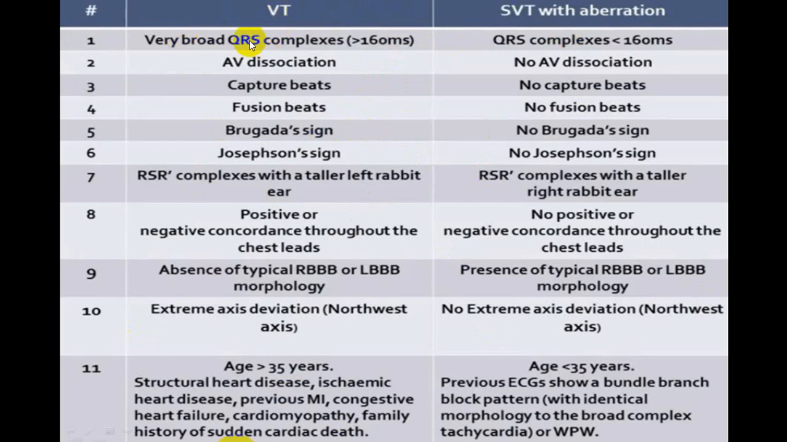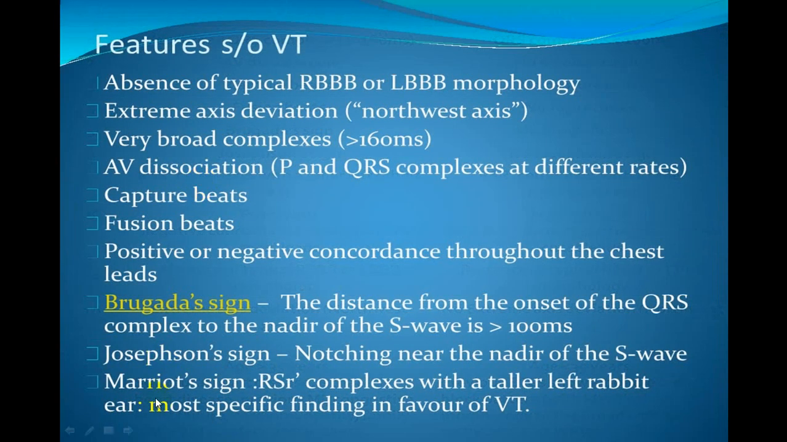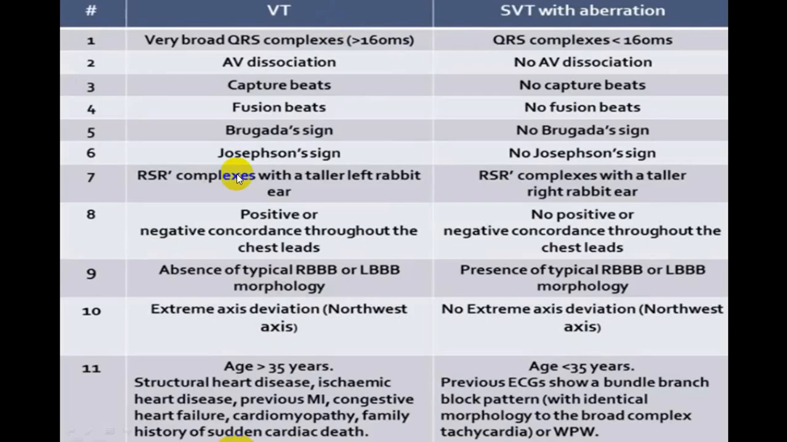That is QRS complex is broader, AV dissociation, capture beats, fusion beats, Brugada sign, Josephson sign. This is what we called, I've already shown you, Marriott sign. This is RS pattern, Marriott signs, positive or negative concordance, absence of typical RBBB and LBBB morphology, extreme right axis deviation. These were all the things which were mentioned previously.